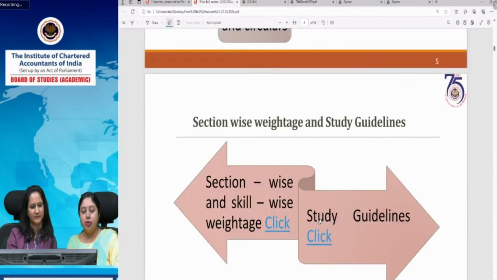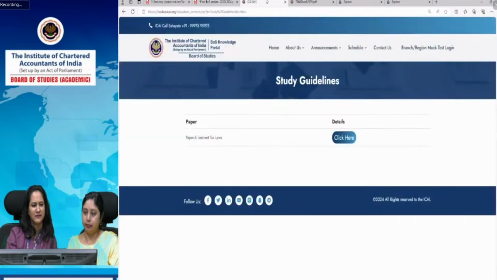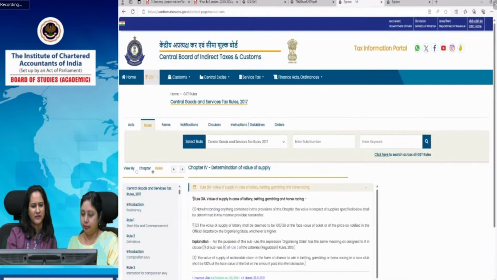So now we come to the statutory update, because before that, Swati will show you the Saransh, and I think we would like to show the study material also to the students. Yeah, we would like to show you the study material. Let me show you just one chapter of the study material.